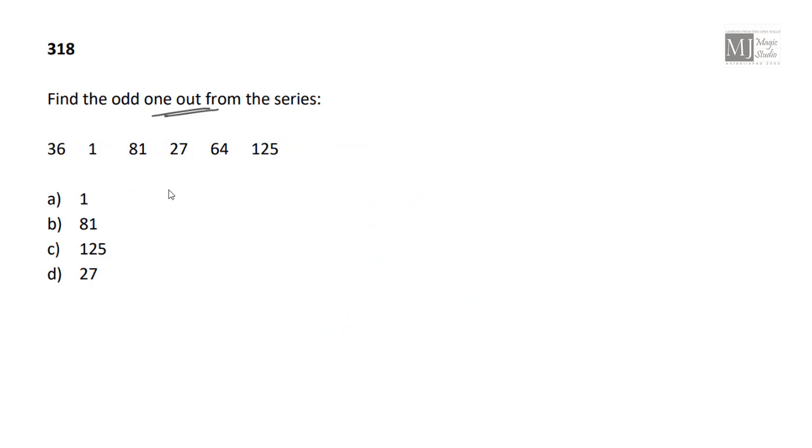Find the odd one out in the series. Okay, some haphazard numbers are written, but I can make out that they are either square format or cube format of some number. 36 is 6 square, 1 is square or 1 cube, 81 is 9 square, 27 is 3 cube, 64 is 8 square, and 125 is 5 cube.